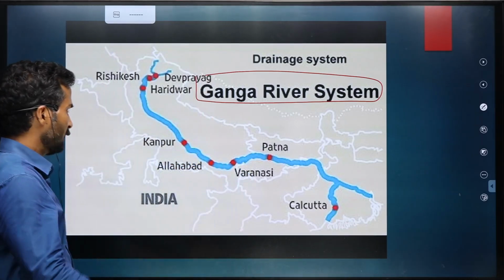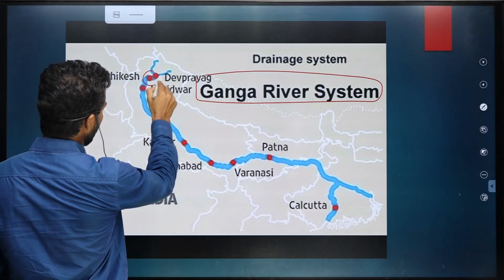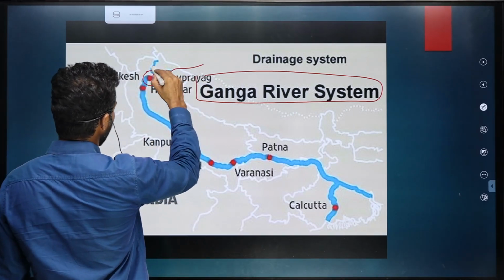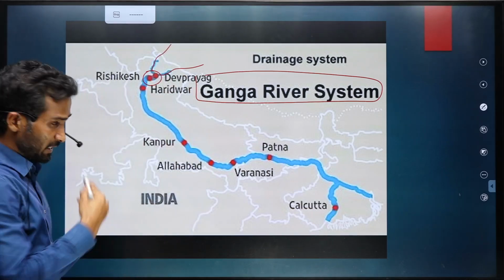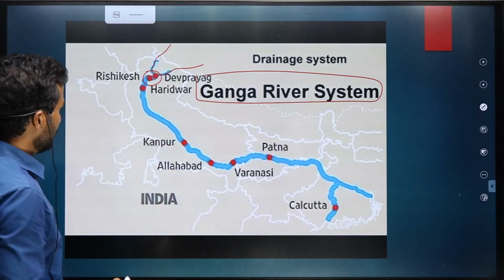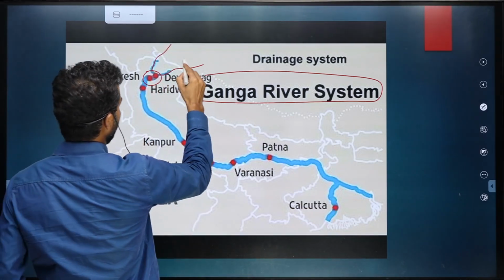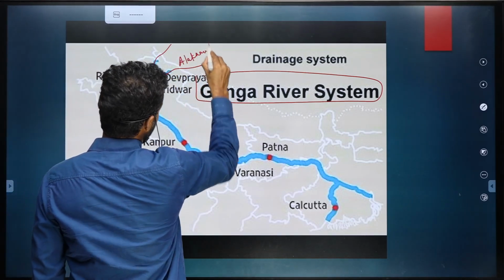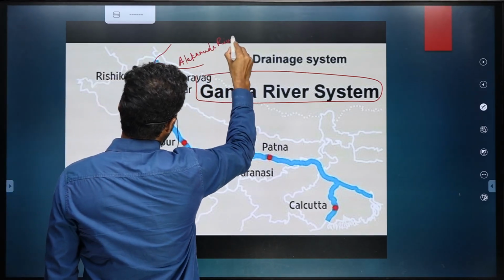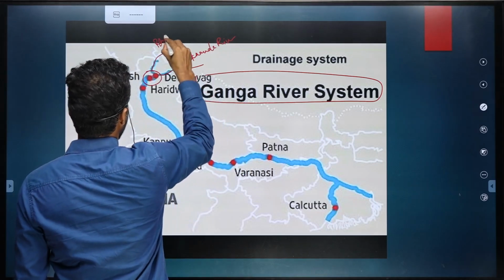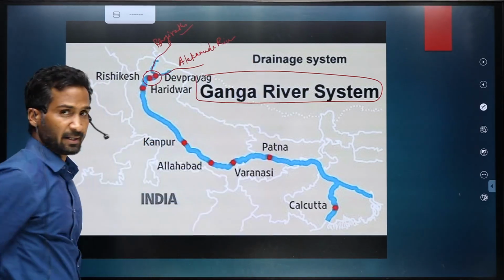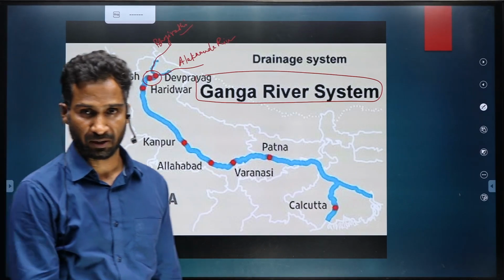So let's see what is happening before Rishikesh, before Deoprayag. Actually this Deoprayag is nothing but the point of meeting between Alaknanda river and Bhagirathi river, which originates from Gangotri.